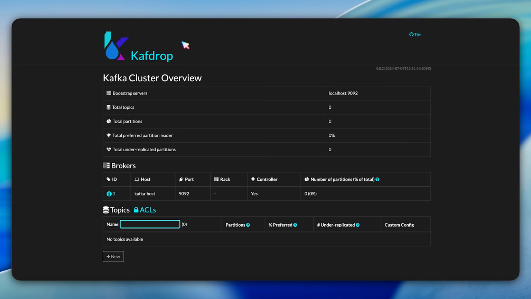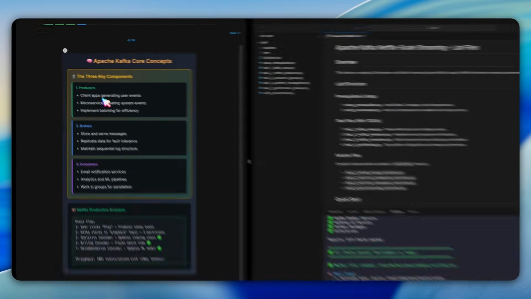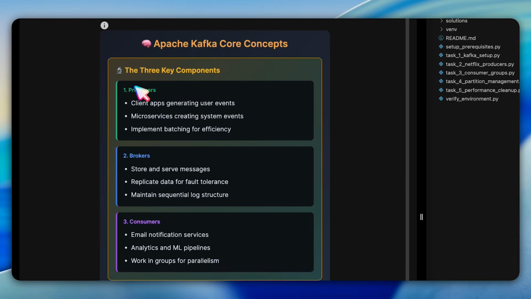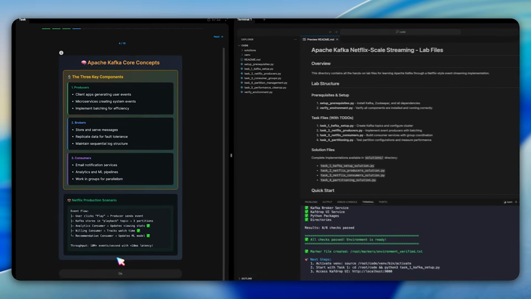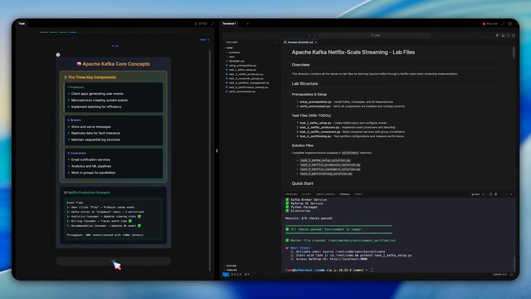Question 4 covers Kafka's core concepts in more detail. Take a moment to explore this question yourself, as it reinforces what we learned in the mission briefing about producers, brokers, and consumers. It even shows a production scenario where a user clicks play on Netflix and 3 different services process that single event independently for analytics, billing, and recommendations.